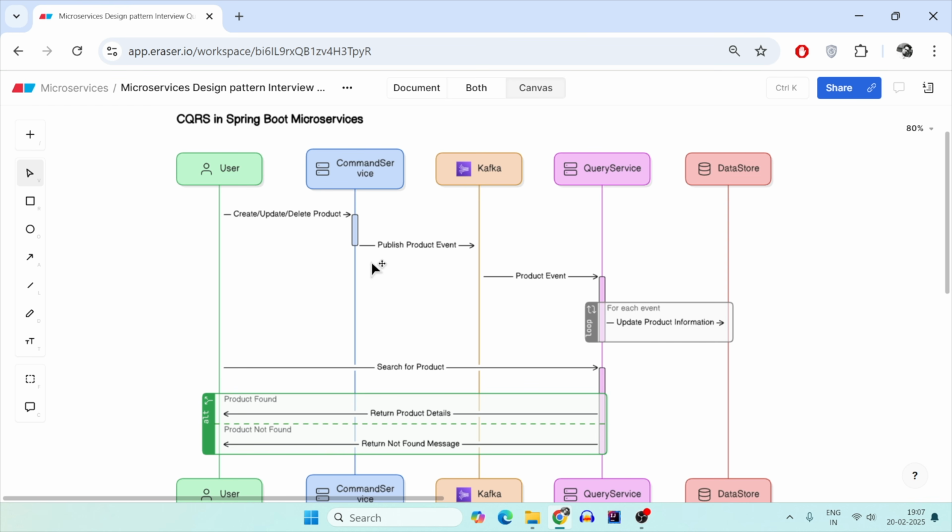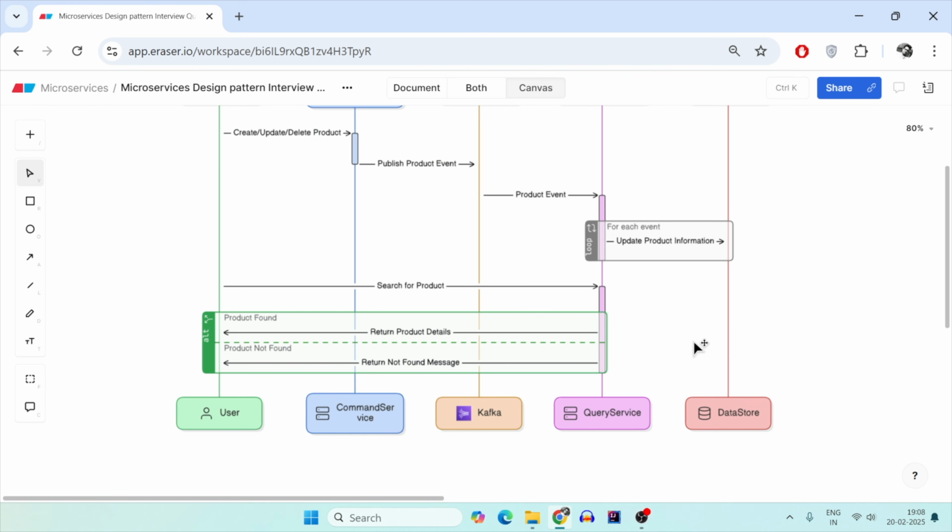before that it validates everything. I'll tell you that in the code also: it validates whether this is a valid modification. You are not updating the stock to -2. You do all kinds of validation, and only then update in your own database and publish an event to Kafka that this mobile name has to be changed from XYZ to XYZ Pro Max. This event is then consumed by the query service, which then updates its own database, which is the source of truth for every user who is trying to fetch the details about your mobile.